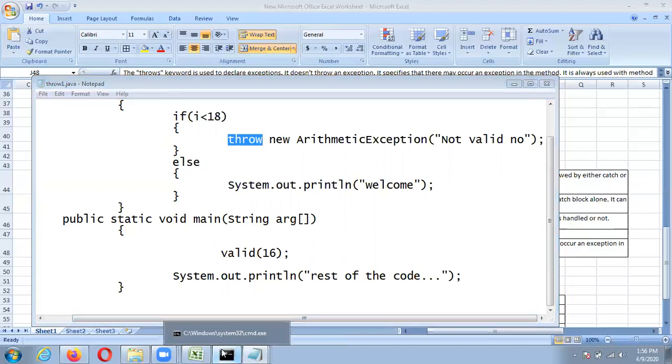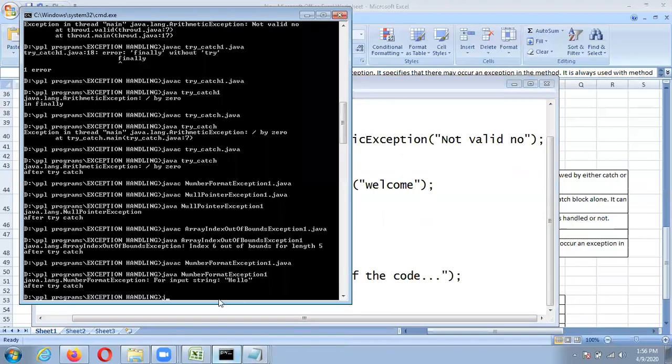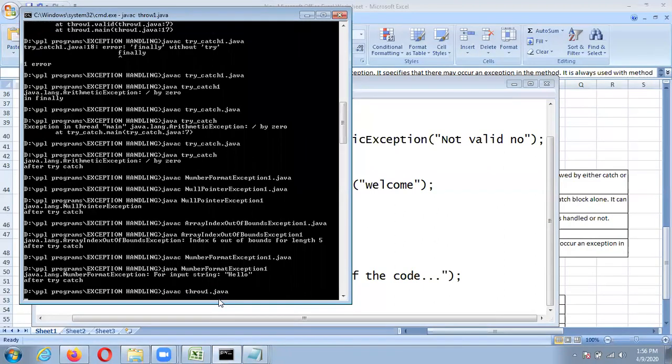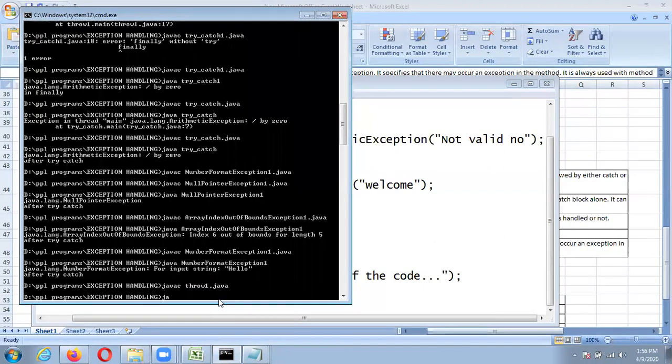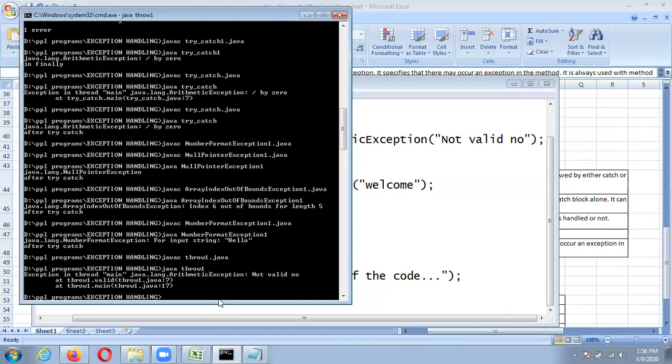So we'll see throw one. javac, dot java, and java throw one. So an exception in thread main: ArithmeticException occurs, not valid number.